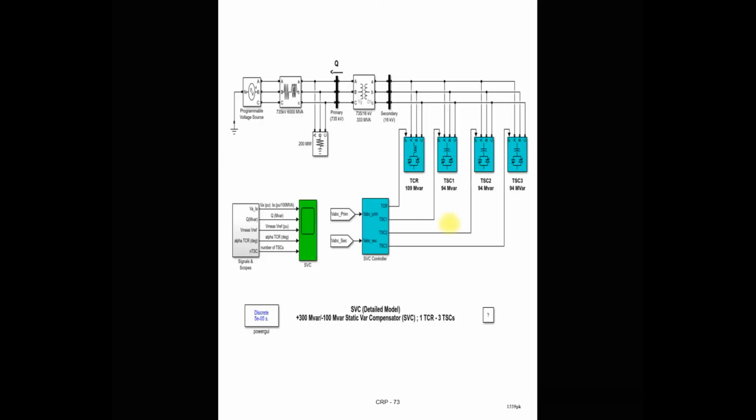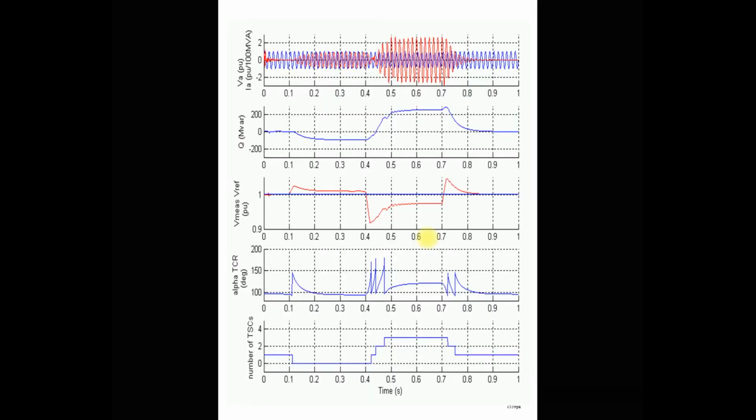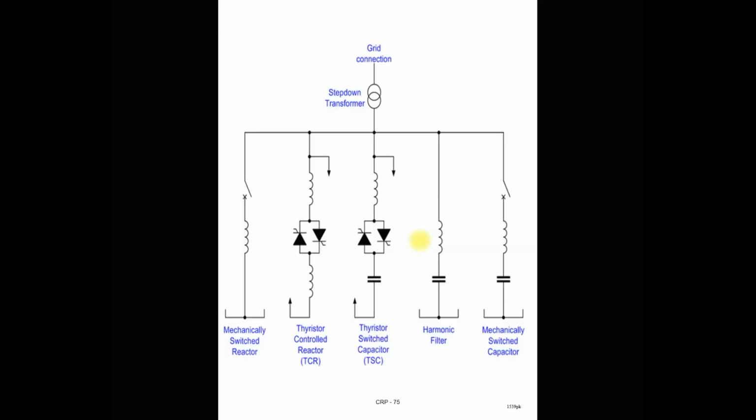VI characteristics, and then in the last lecture we discussed the MATLAB simulation of an SVC, with 1 TCR and 3 TSC. We understood how the SVC provides voltage regulation at different voltage levels, for a high voltage condition or low voltage condition compared to the rated value. This waveform we understood in the last practical number 4, last lecture.